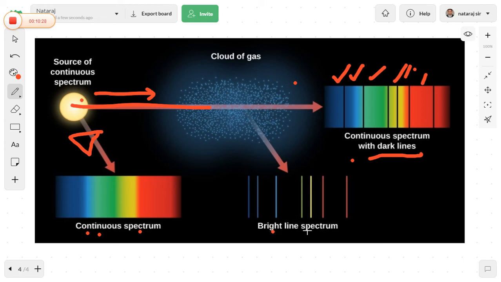But here there is the formation of a bright line spectrum. The bright line spectrum is produced by placing the prism through the atoms. When we place the prism through the cluster of atoms, we can observe the bright line spectrum.